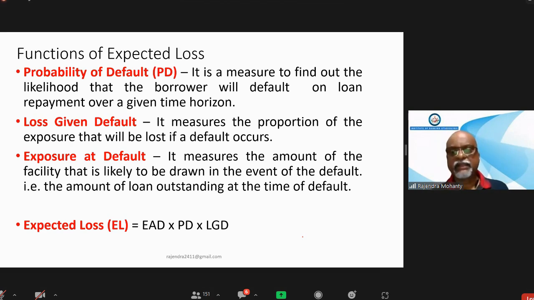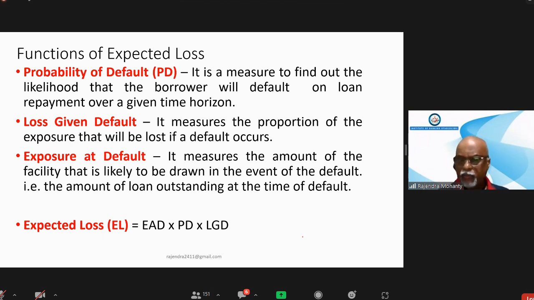Exposure at default means that amount of loan which is given, that might be the exposure. When you multiply by LGD, that much will be at loss. Then PD is probability of default. So that will give us total expected loss for this loan. So out of 50 lakh, we are going to lose 12 lakh as per that calculation. 12 lakh is sure that we are going to lose. Other things are not possible because we are recovering how much? 40% is recovered, right? 40% is recovered. 40% means how much?